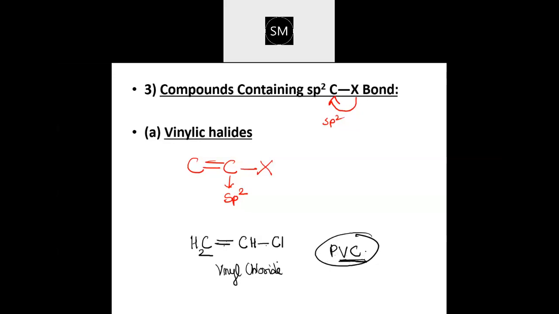So this is the monomer of that, the initial unit which will further combine. So what is it? Halogen is attached to the carbon and that carbon is sp2 hybridized, or you can say that the carbon atom has a carbon-carbon double bond. Okay, write the example as well.